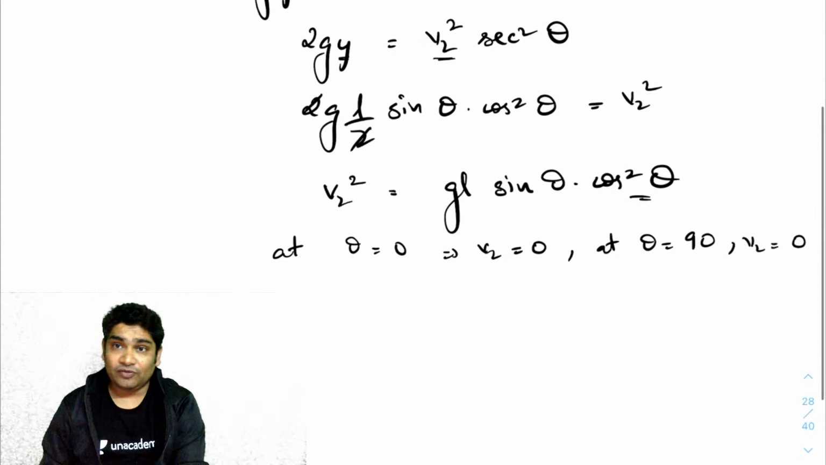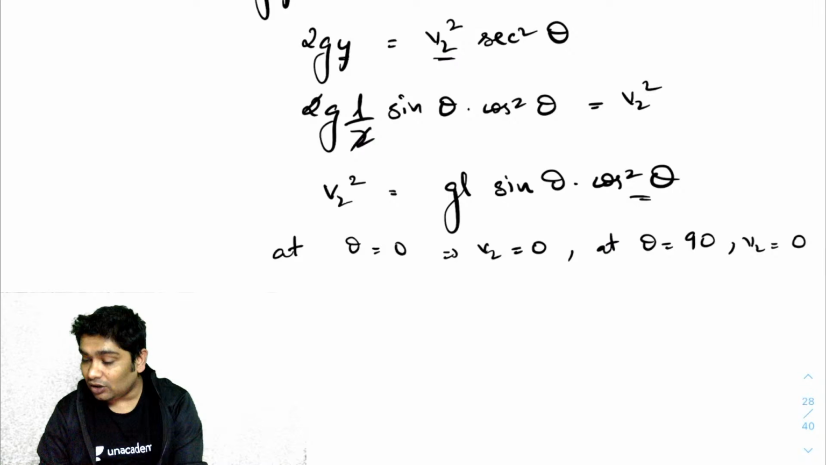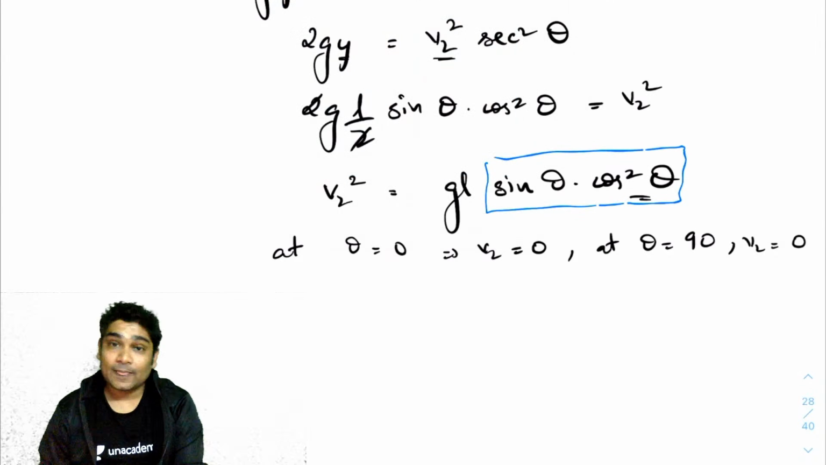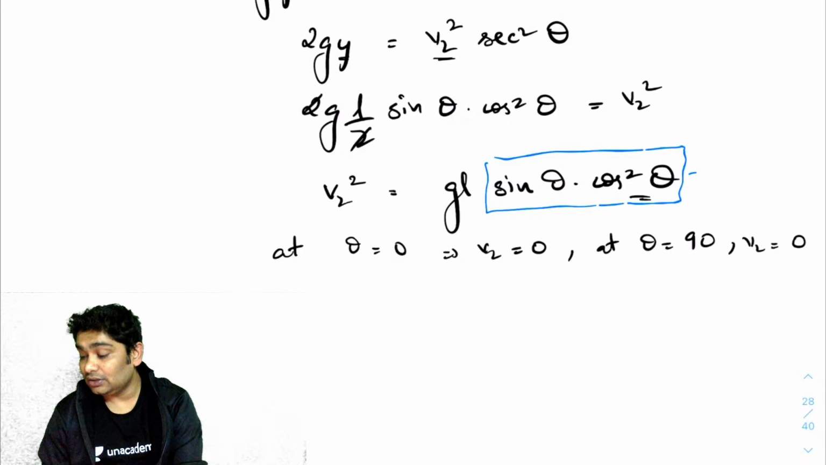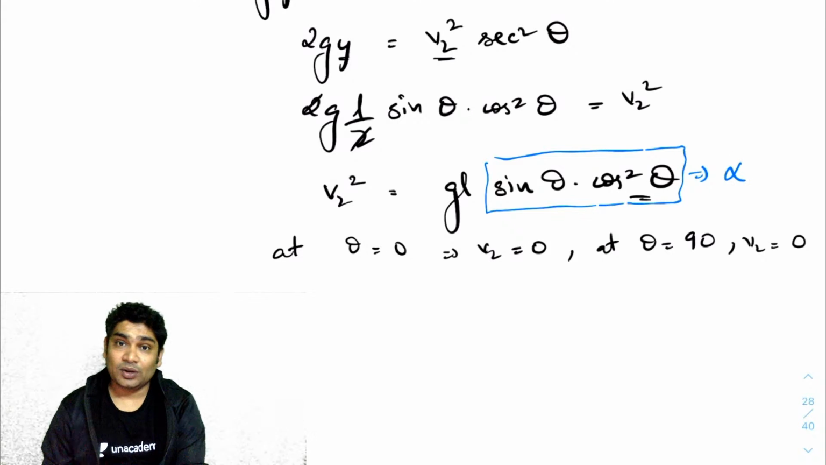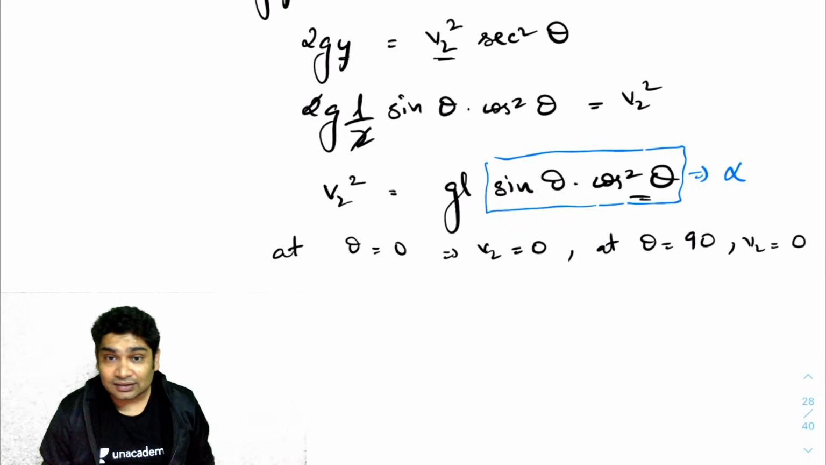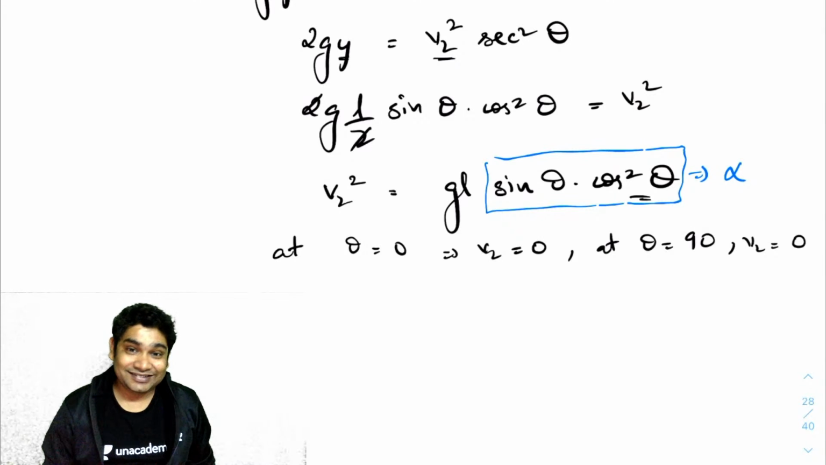So for the maxima of v2 square, I need to find the maxima of this function. Let's call this some alpha. If I can find the maximum value of alpha, then that will